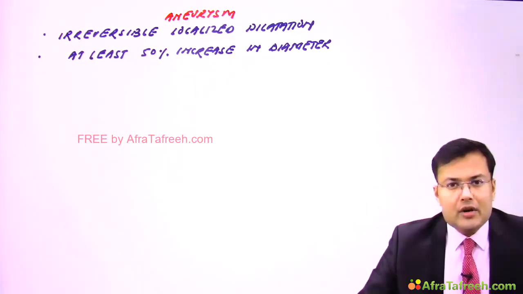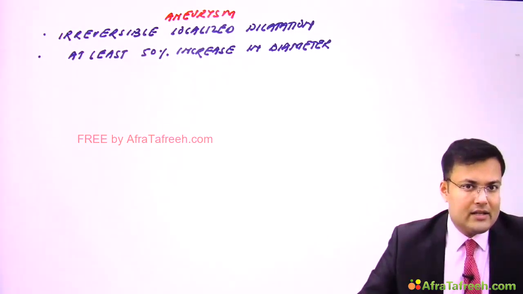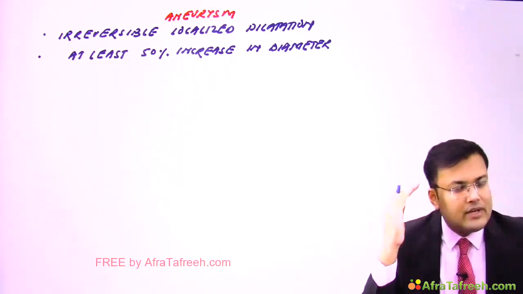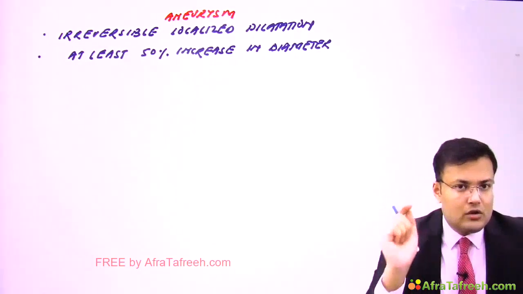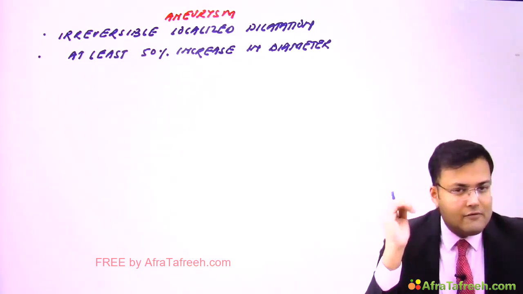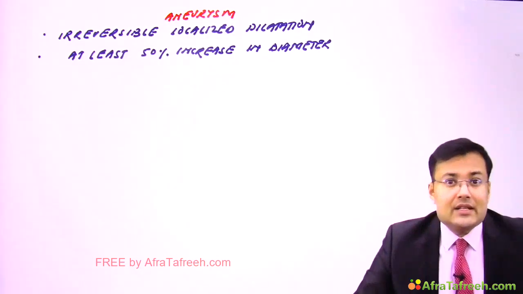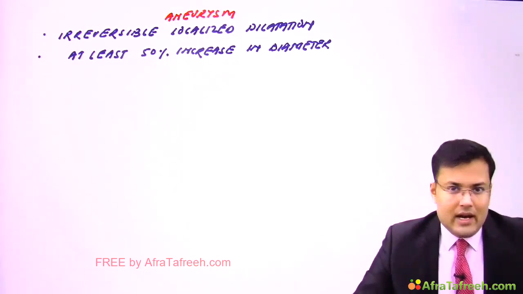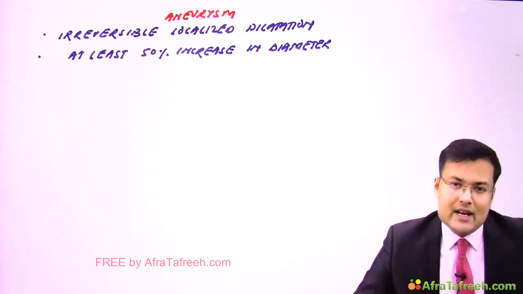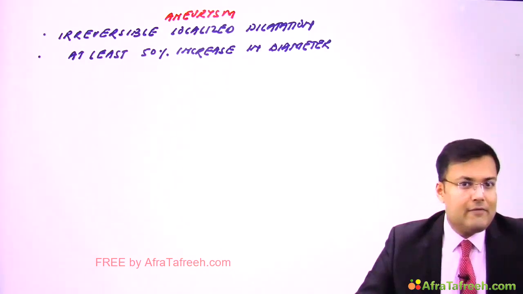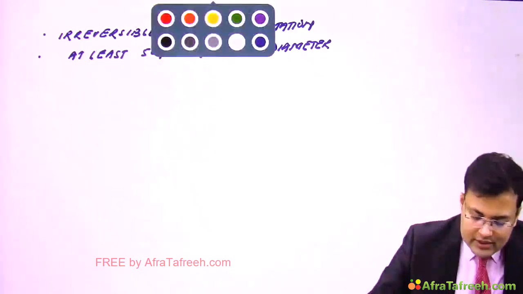Now see the important one-liner questions which are asked in relation to aneurysm. First question, what's the most common site of aneurysm? It's the circle of Willis. Now see the second question, what is the most common site of extracranial aneurysm? Aorta. Which part of aorta? The infrarenal aorta.